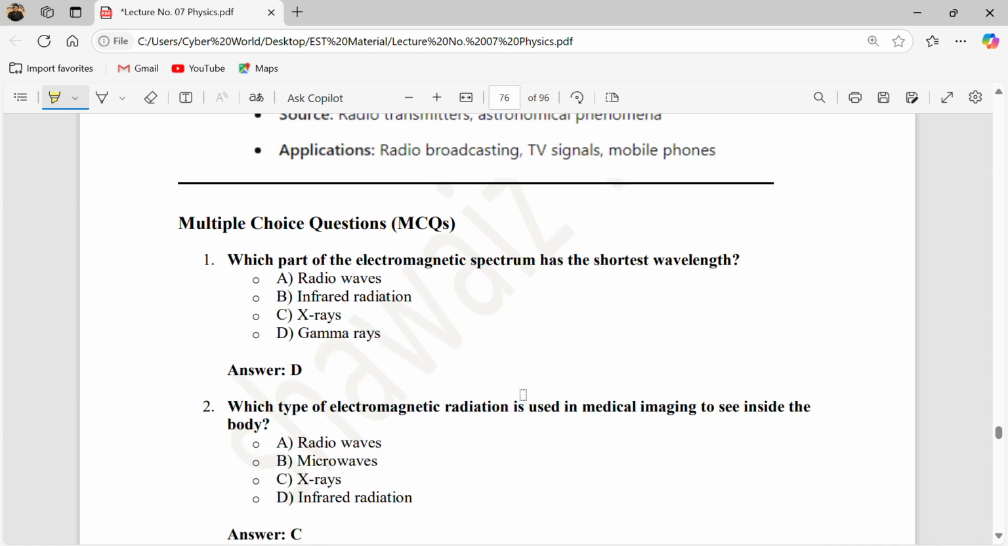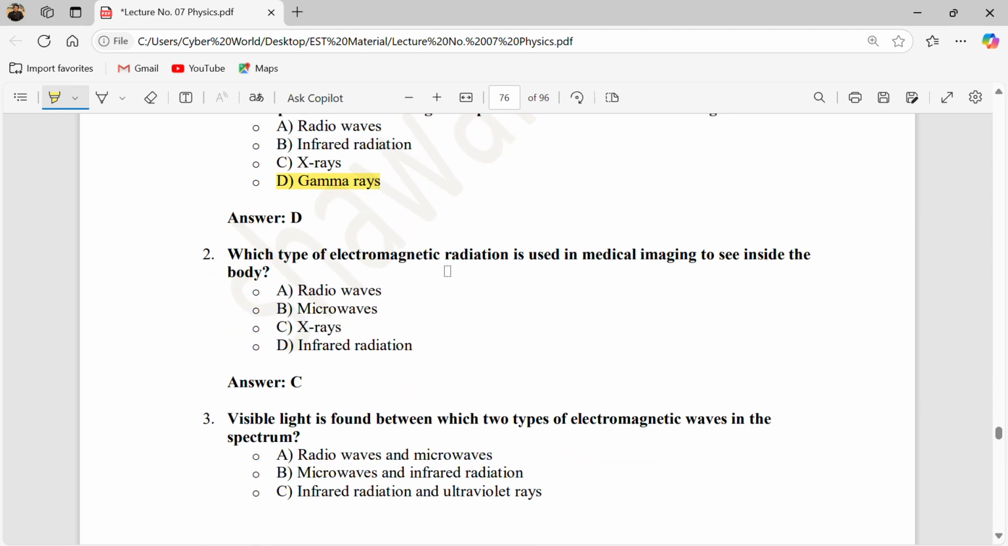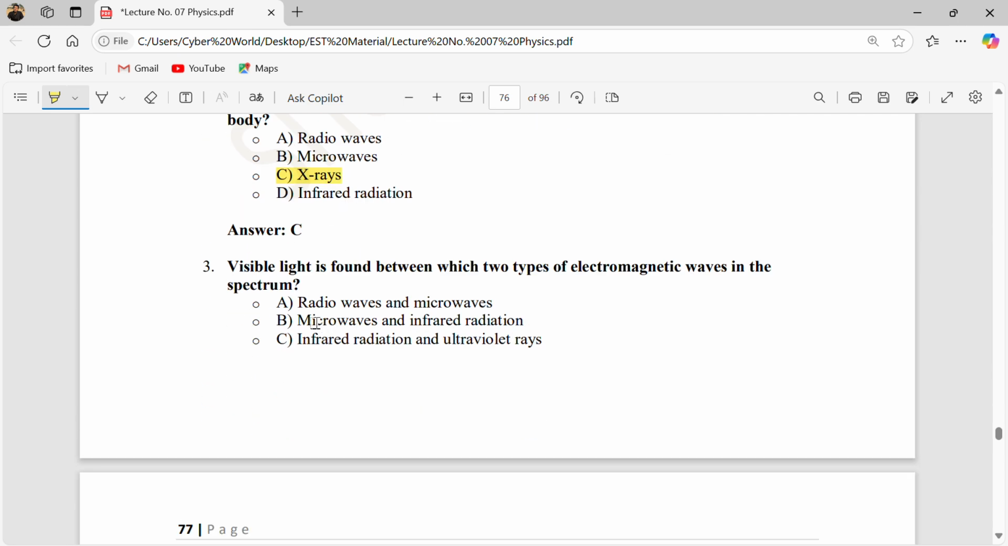So now move on towards our multiple choice questions, which are the most repeated in past EST physics exams for test preparation. First of all, which part of the electromagnetic spectrum has the shortest wavelength? The shortest wavelength we have is gamma rays, because those are the most energetic. Which type of electromagnetic radiation is used in medical imaging to see inside the human body? We use X-rays for this procedure. Visible light is found between which two types of electromagnetic waves in the spectrum?